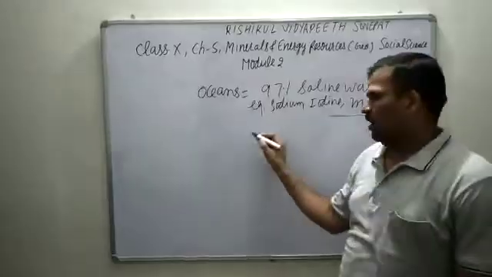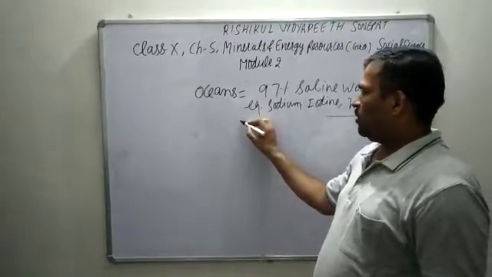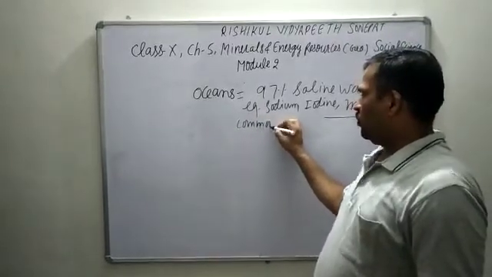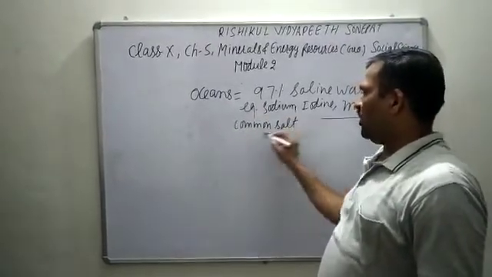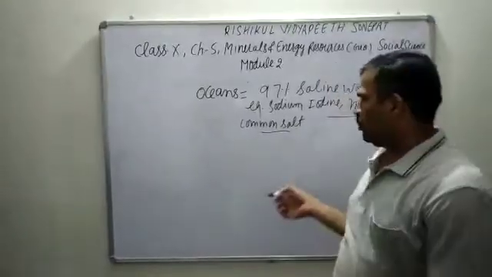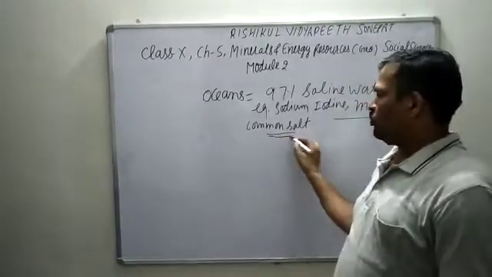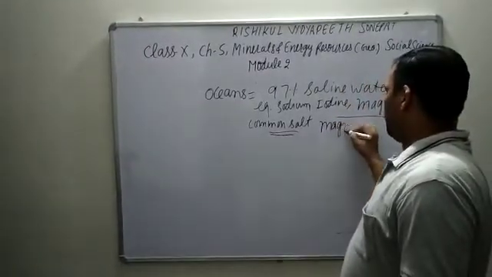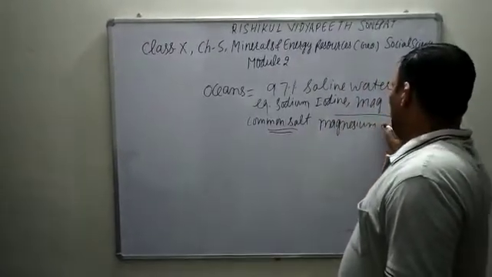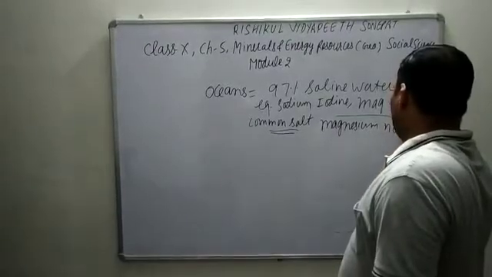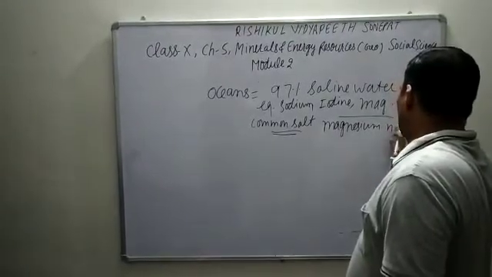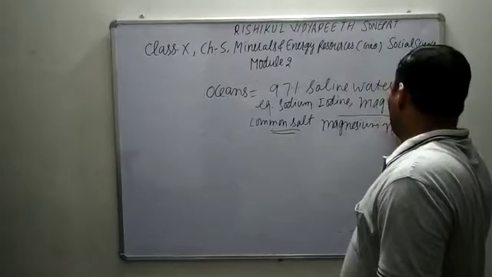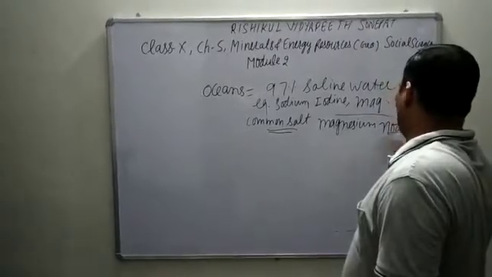And you know common salt, which is known as sodium chloride, is also found there. And most of all are magnesium nodules, which are found maximum in oceans.